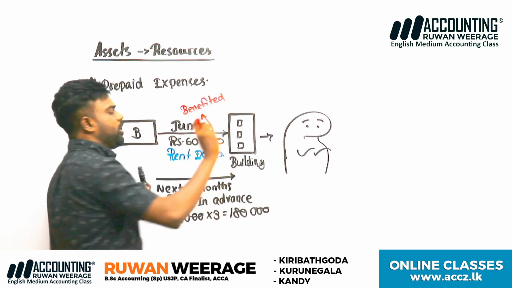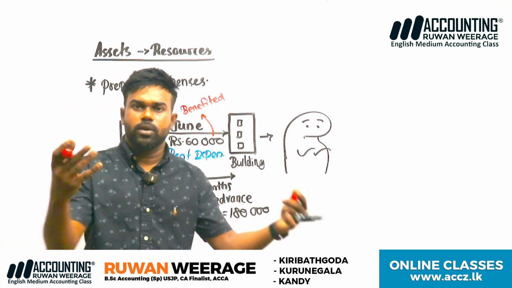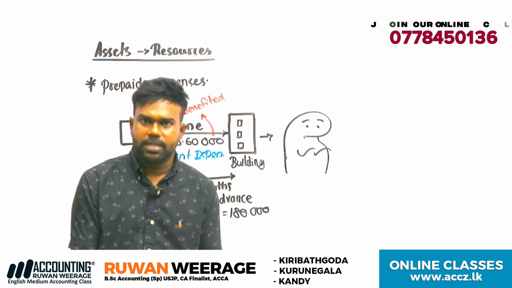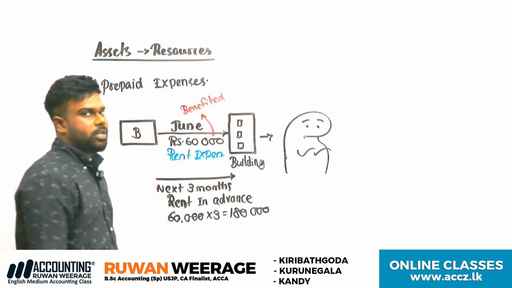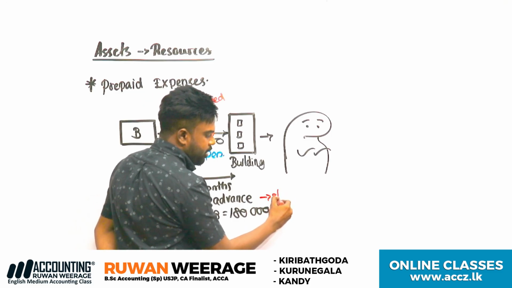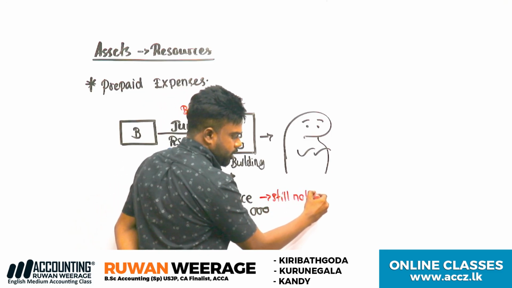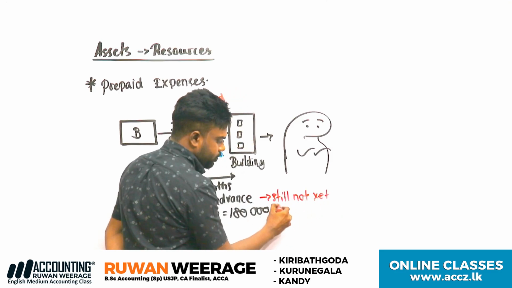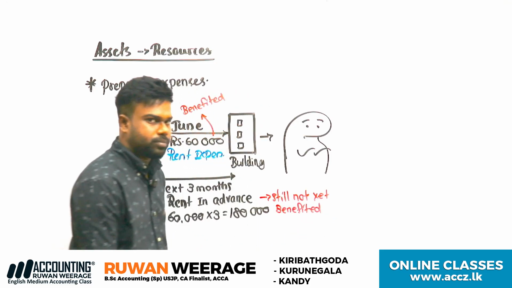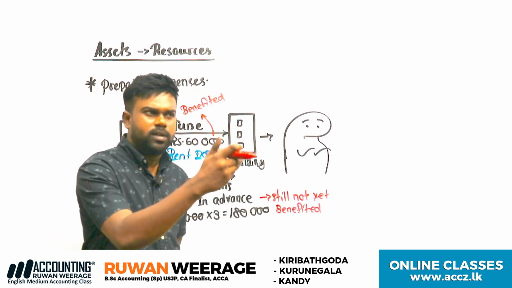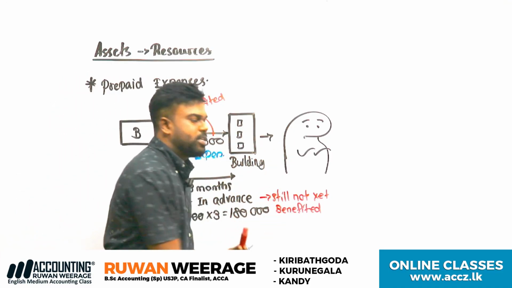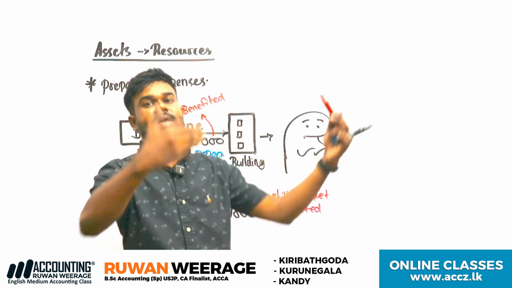Benefited definitely after staying in the building, you can pay rent, therefore rent expense, right? After you utilize electricity, you can pay electricity expense. But here, you pay the next 2-3 months' expenses in advance, right? Not benefited, still not yet benefited. Understand? Therefore, in the next 2-3 months, you can get future benefits. What's the future benefit? You can stay in, you can rent this building for the next 2-3 months, but you still paid.